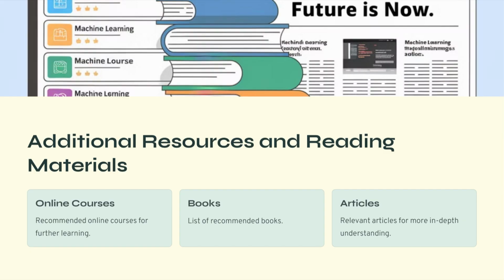Machine learning advances rapidly, and new techniques are frequently introduced through academic publications. Reading research papers helps learners stay informed about the latest developments in the field. Combining courses, books, and research articles allows learners to build both theoretical knowledge and practical skills.